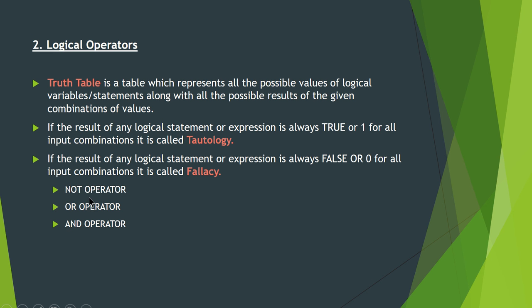Similarly, what do we mean by fallacy? If the result of any logical statement or expression is always false, that is, if any expression gives a result that is always false, then it is called a fallacy. For example, x dot x complement. 0 multiplied by 1, the value is 0. 1 multiplied by 0, the value is 0. So the expression x dot x complement is a fallacy.